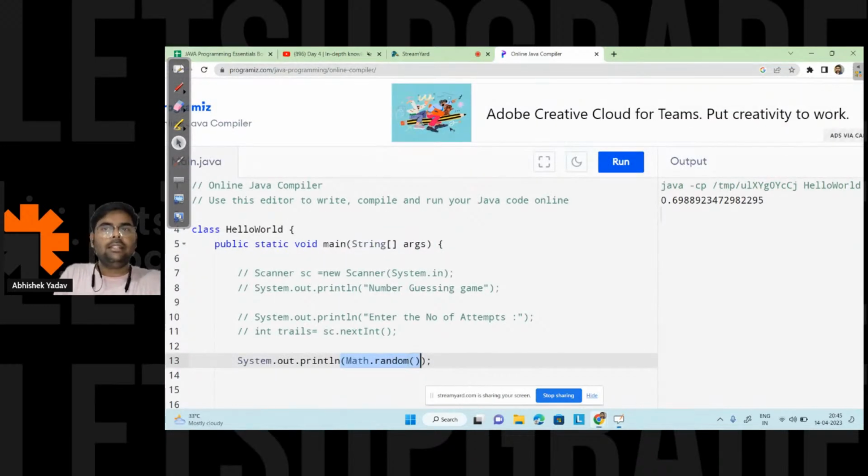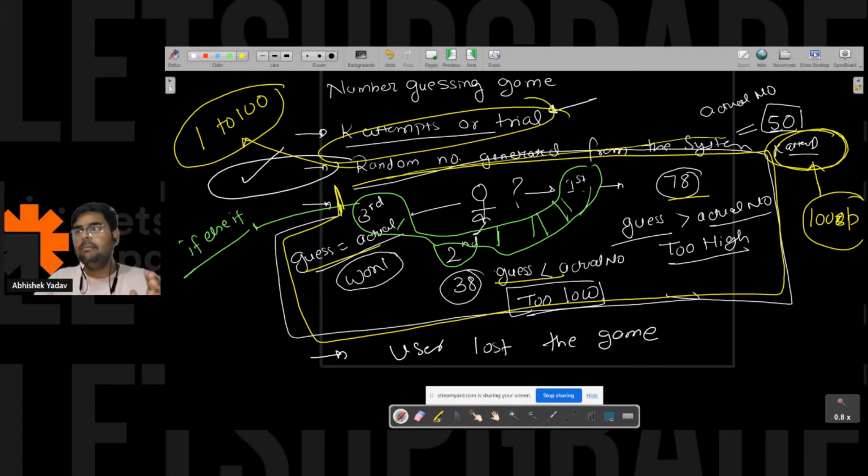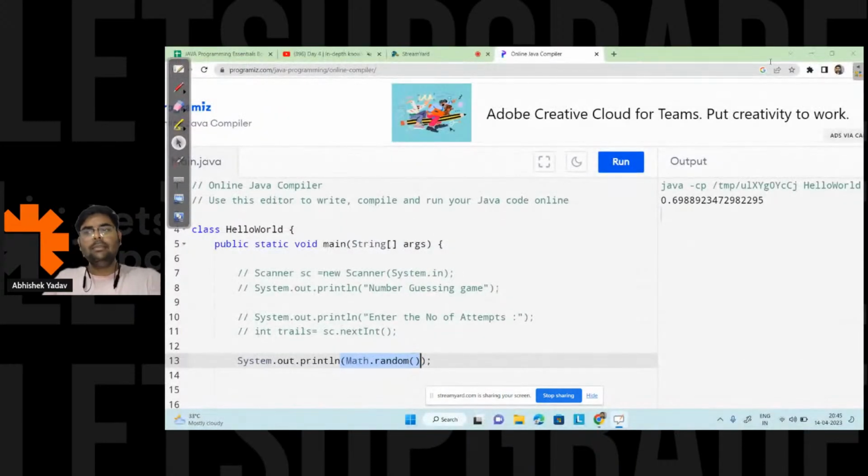But here I missed one part. That is, the random number you have to generate should be between 1 to 100. But what am I getting here? I am getting some decimal value here, right everyone?